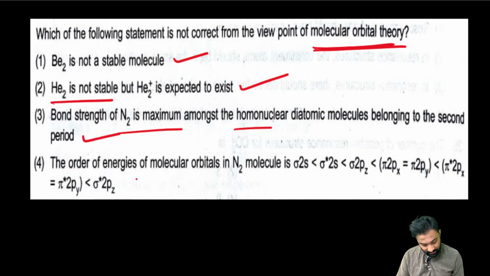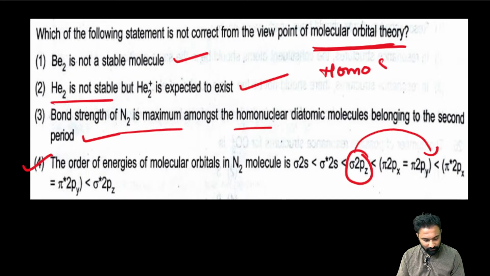But the last one is the order of the molecular energy levels. Here they have given sigma 2pz first. Actually pi should come first, and only after that the sigma, right? Now homonuclear means same. Homo means same. Like H2, N2, O2, F2 are homo.